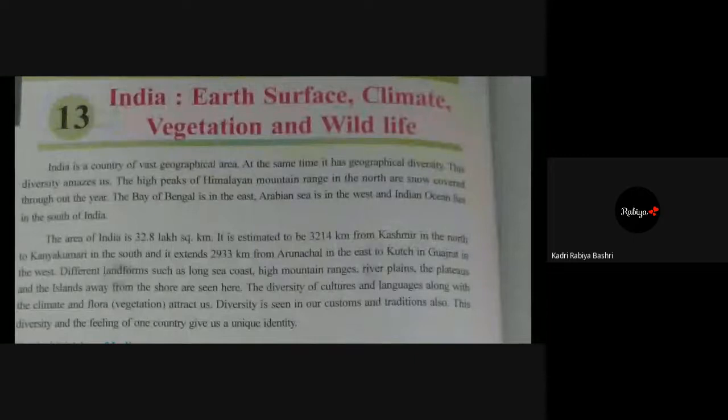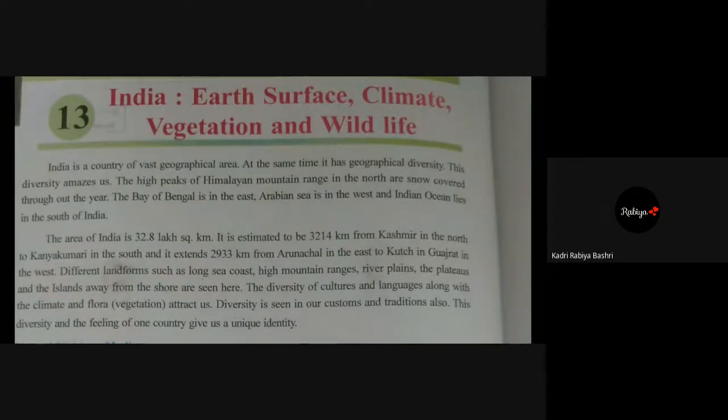snow covered throughout the year. The Bay of Bengal is in the east, Arabian Sea is in the west, and Indian Ocean is in the south of India.